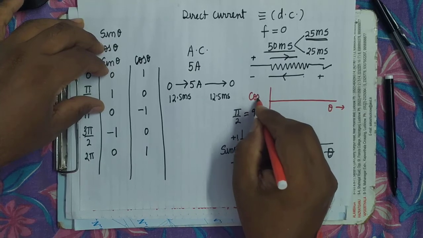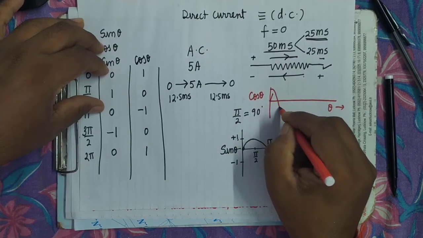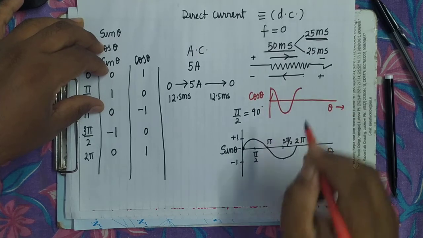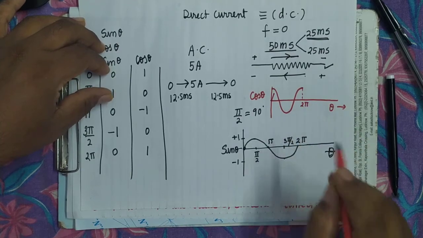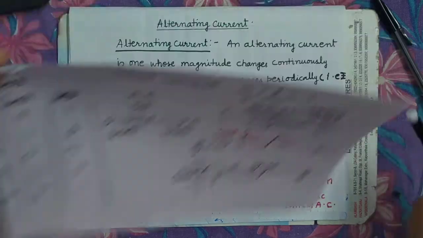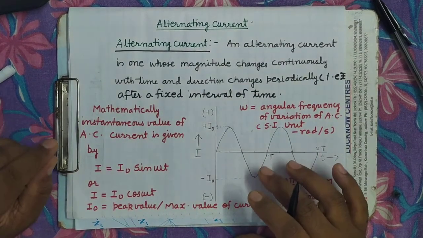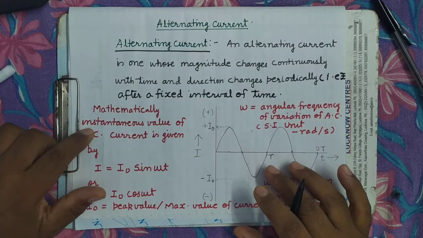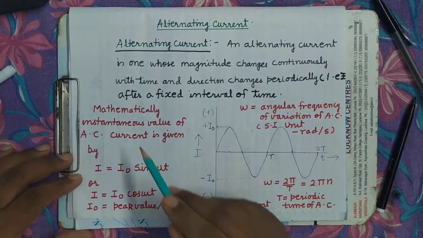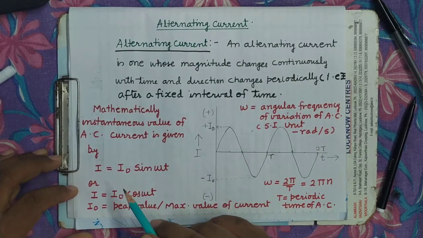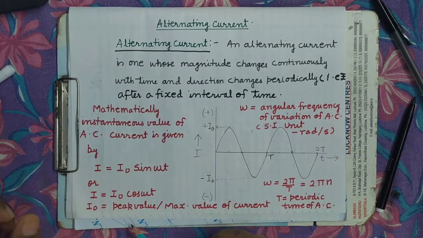You can see cos theta, it is not this, it will be this. Here it is corresponding to 2 pi. So that's why the instantaneous value of alternating current, meaning the value of current at any instant, at any particular timing, can be given by using a sine function or cosine function.